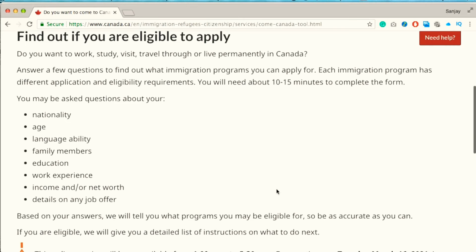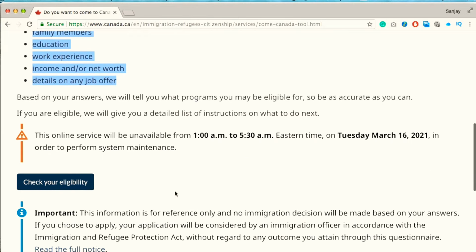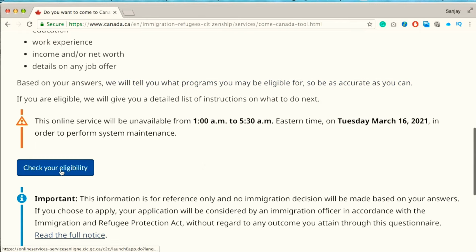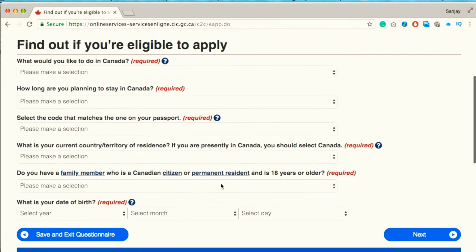All you have to do is answer some basic questions such as your nationality, age, language proficiency test results, work experience, and stuff like this. Based on your answers, they will tell you what programs you may be eligible for. So press this blue button, check your eligibility, and start filling out the form.